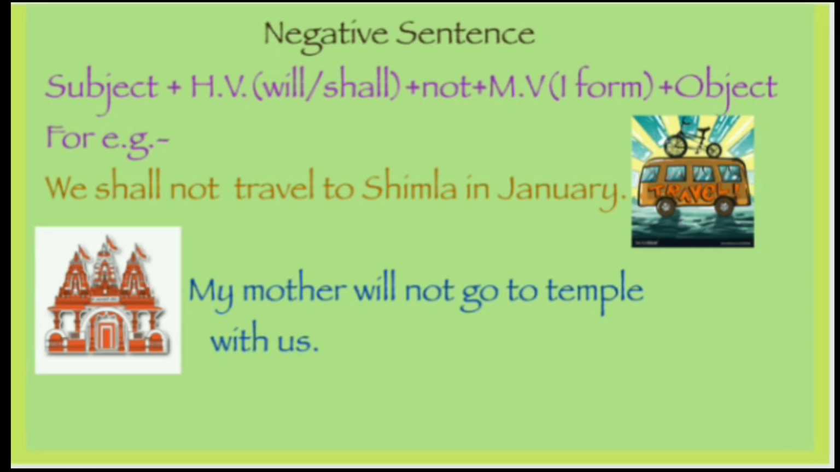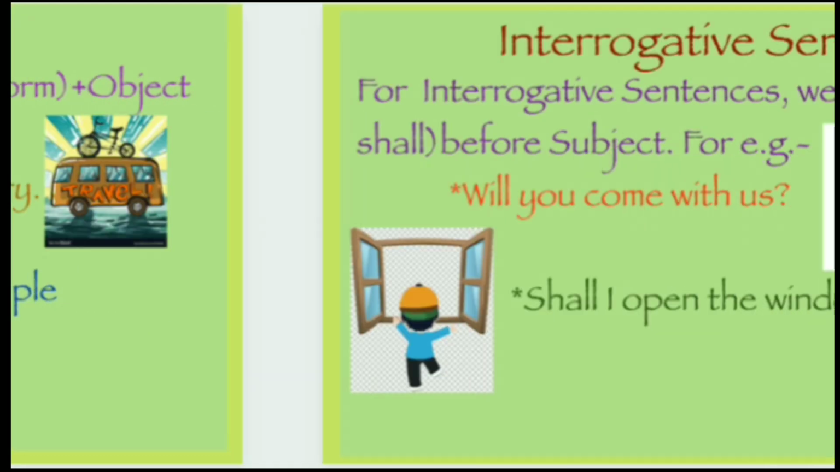For making a negative sentence, very simple, as we were doing, put not, no or never just immediately after the first helping verb of the sentence. Subject, will or shall, not, first form of the verb and object. We shall not travel to Shimla in January. My mother will not go to temple with us.